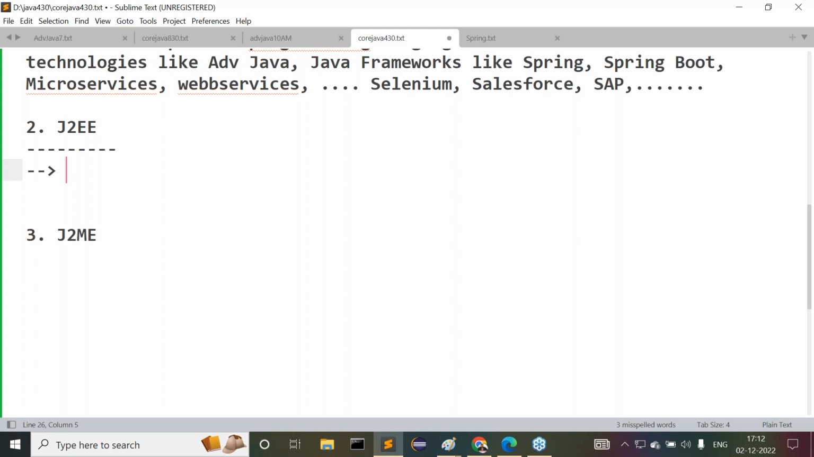J2SE abbreviation we know, Java 2 Standard Edition. Now what is the abbreviation for J2EE? Java 2 Enterprise Edition. That's J2EE. J2SE will cover fundamentals of Java. Only fundamental programming will be covered inside J2SE. But what will J2EE cover? What exactly will J2EE cover?